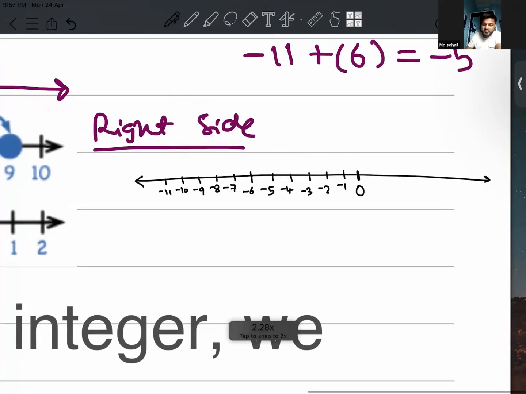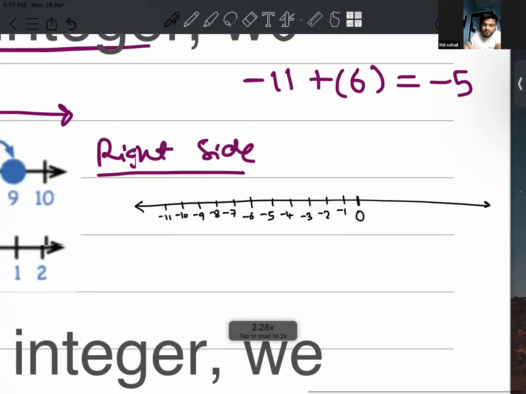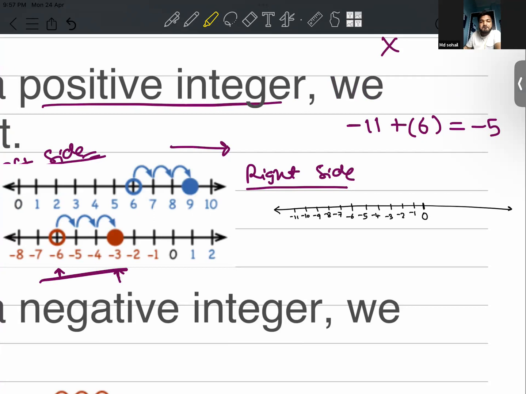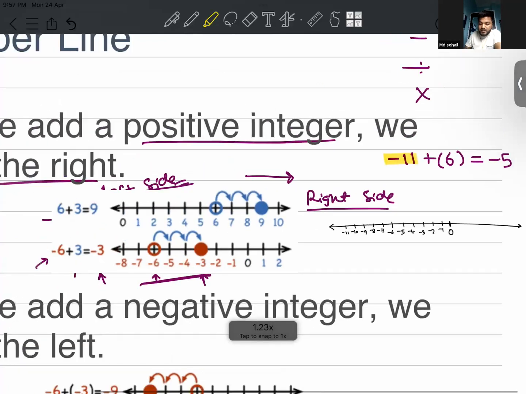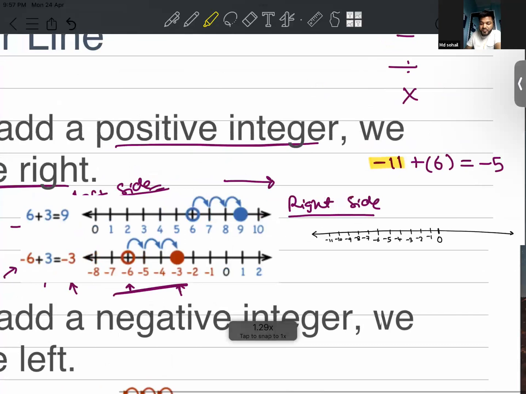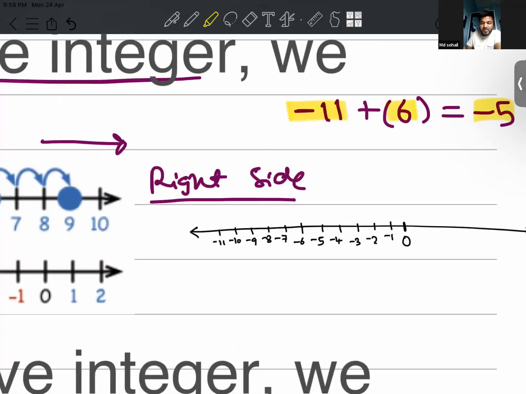What were the values which we took? Minus 11. We added a positive integer to minus 11, that is 6. And our resultant value was minus 5. So far, everything's clear?